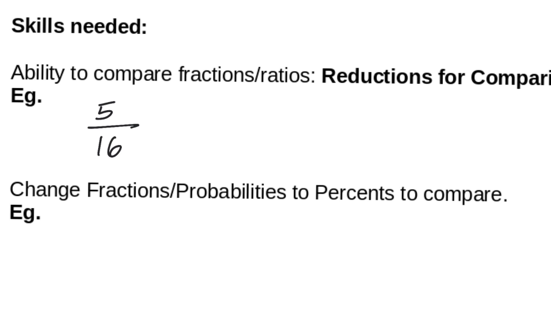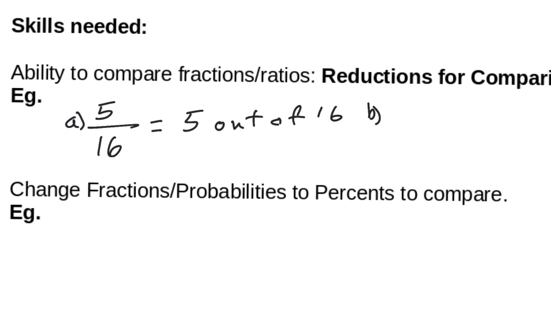Or something that could be written as 5 out of 16. Okay, so that would be our first example. So you can say that 5 over 16 is the same as saying 5 out of 16. So if you ever see that, you should be able to change your thing into a ratio right away.